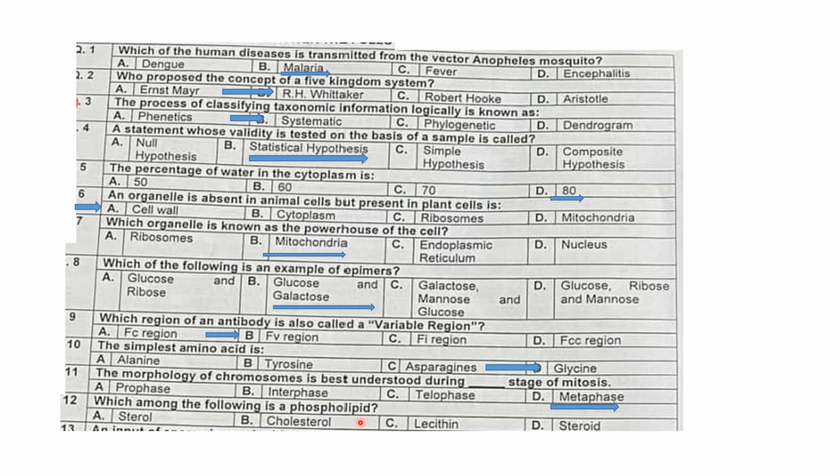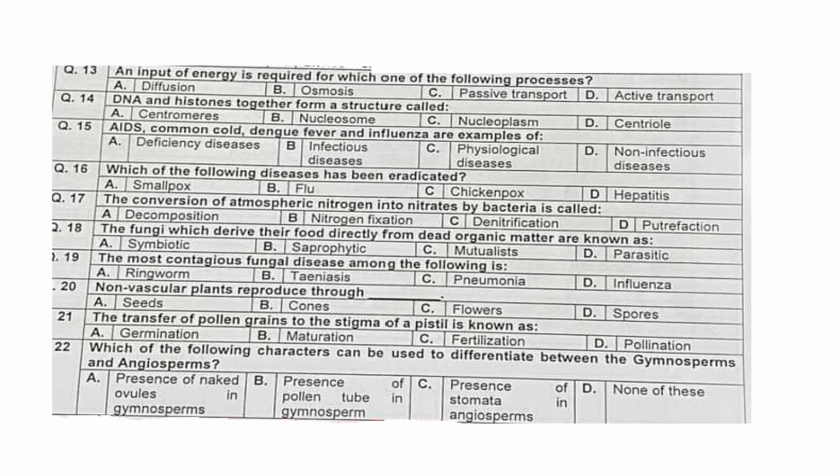Which among the following is the phospholipid? Sterol, cholesterol, lecithin, and the steroid are all lipids, but lecithin is the phospholipid. MCQ number 13 is: an input of energy is required for which one of the following processes? So active transport mainly involves the input of energy. DNA and histones together form a structure called the nucleosome.